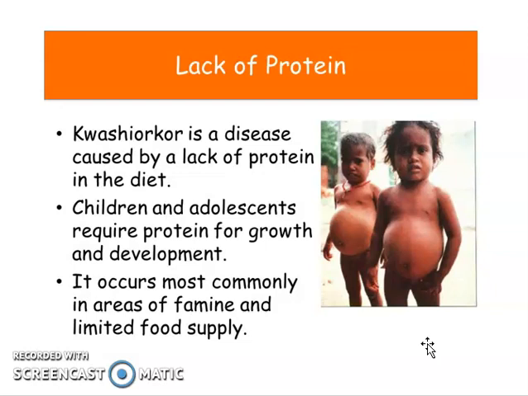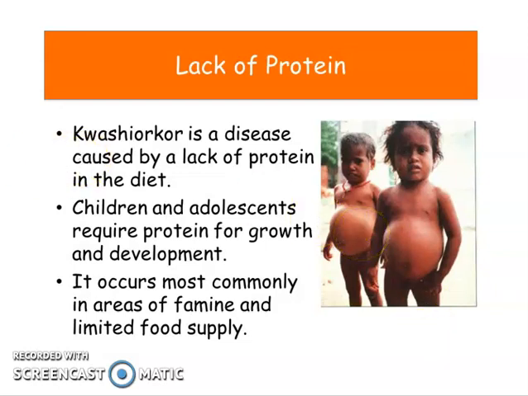So that is the reason why in other countries people are just eating carbohydrates, just rice and bread, without protein or meat because they don't have money to buy. They only want to fill their stomach so that they will not be hungry. So feeding children with bread and rice without proper protein can cause kwashiorkor.